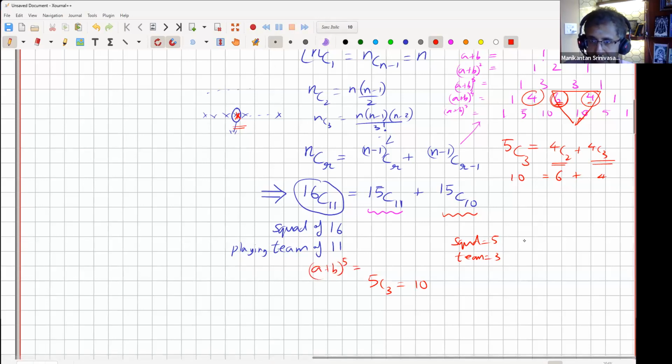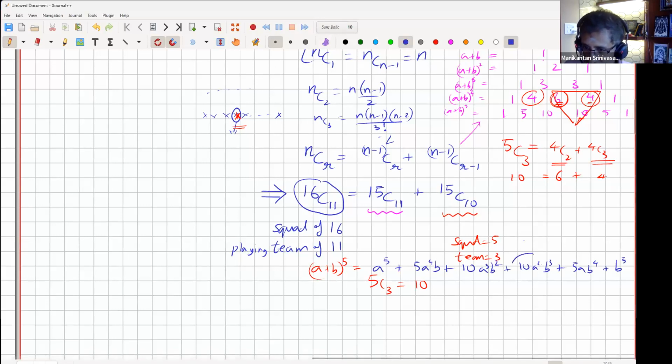Sorry, I'm just digressing a little bit. So a plus b whole power 5, the expansion is a power 5, plus the coefficients are 5 a power 4 b, and then the next coefficient is 10 a cube b square. The next one is 10 a square b cube. The next one is 5 a b power 4, and the last one is 1 b power 5.